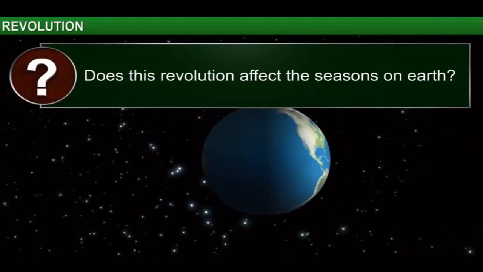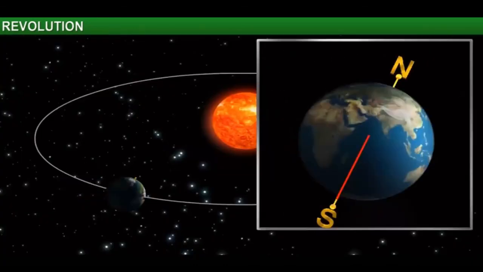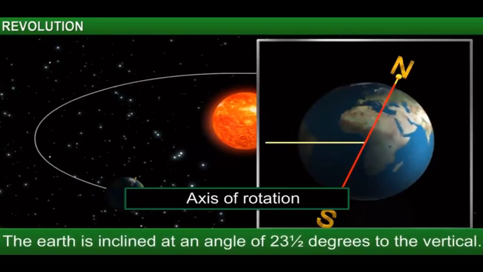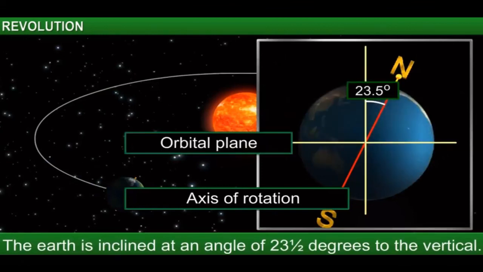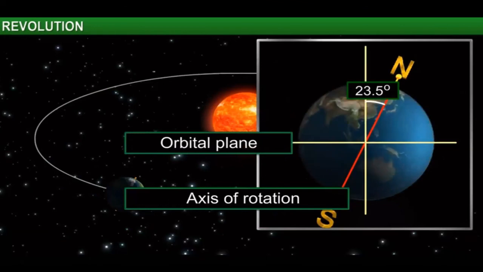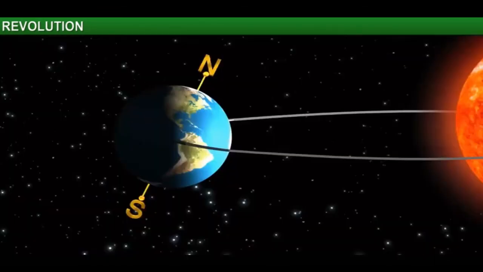If you look carefully, the Earth is inclined in the same direction throughout its orbit. This tilt and the revolution is the reason that we have different seasons in different parts of the Earth. Let's see how that happens.